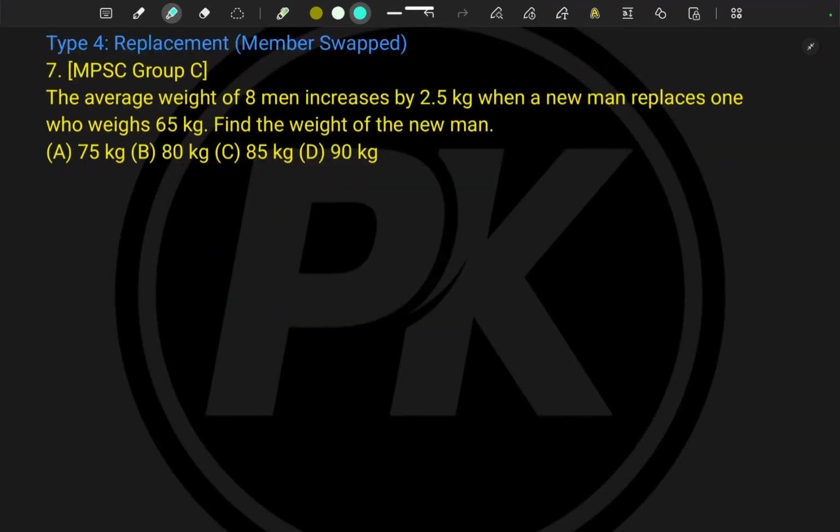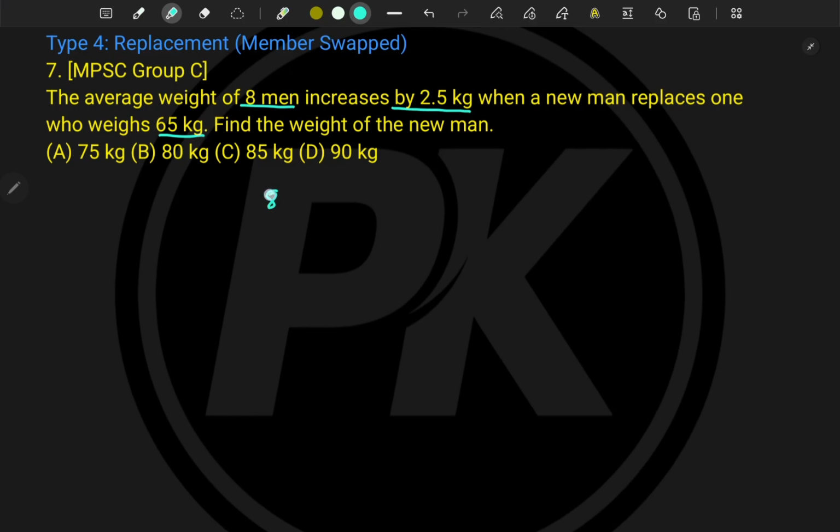So here, type 4 is about a replacement. We have already seen two problems: addition of a member and removal of a member. Now here it is a replacement of a member. The average weight of 8 men increased by 2.5 kg when a new man replaces the one who weighs 65 kg. Find the weight of the new man.